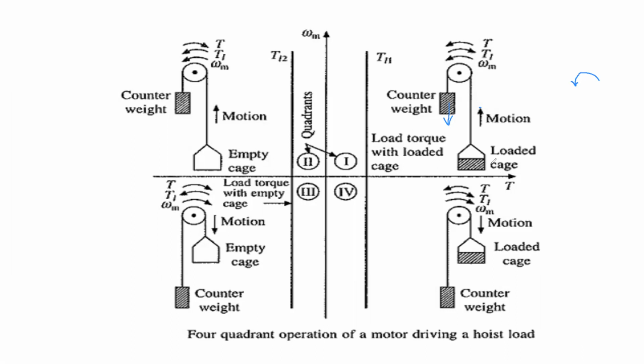And you're pulling the loaded cage. So what about the speed of this cage, towards the clockwise direction or anti-clockwise direction? Speed of the cage. Anti-clockwise, madam. So the speed is also in the anti-clockwise direction and the torque is also in the anti-clockwise direction. If it is existing like this, then how can you say the speed is positive or the torque is positive? How can you say that?